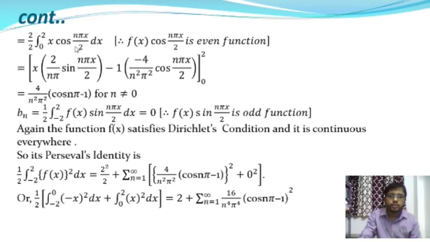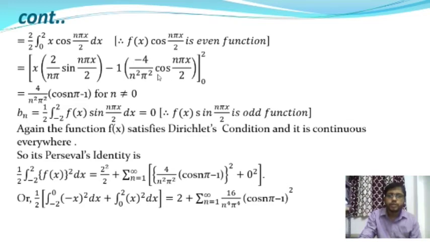Okay, so now applying the integration by parts method, from this integration we'll get x into the integration of cos(n pi x by 2), and integration of cos(n pi x by 2) will give 2 by n pi into sin(n pi x by 2), minus this.